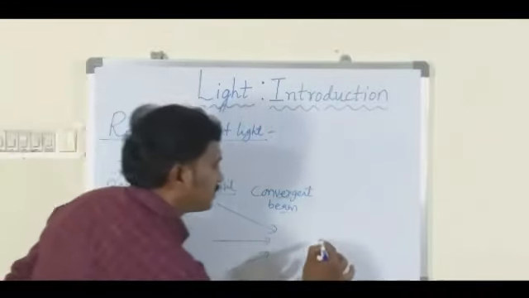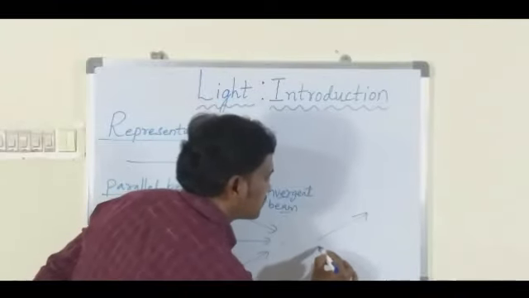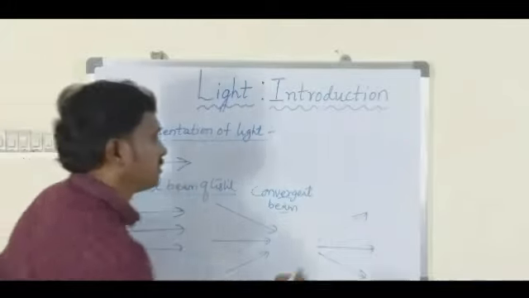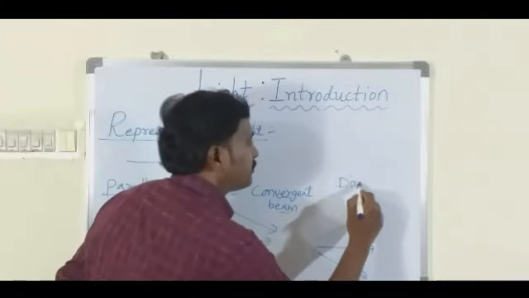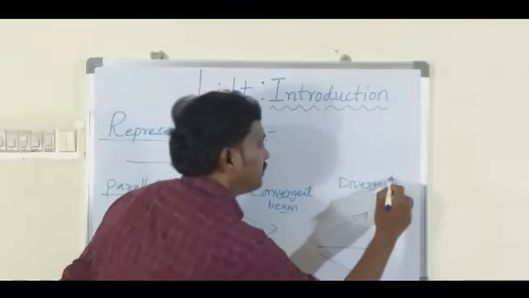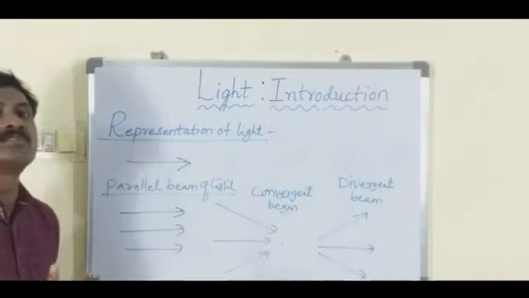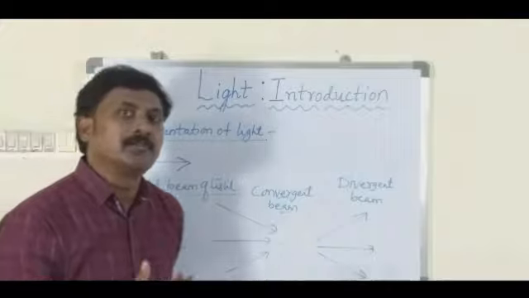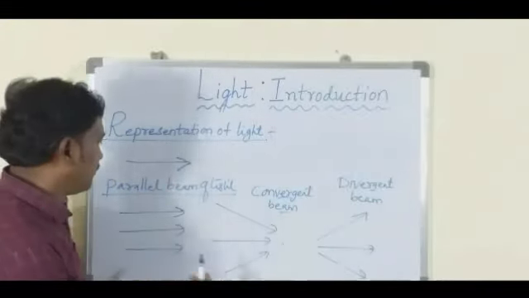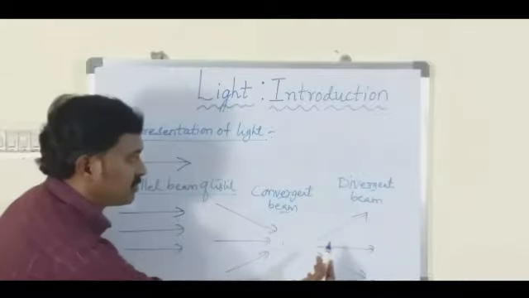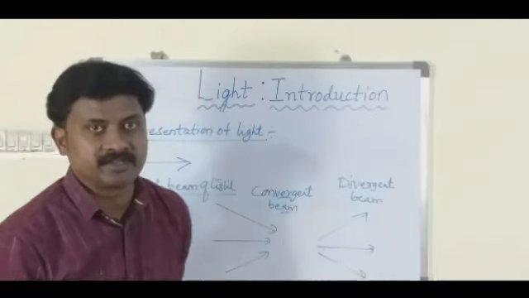Suppose you see the light rays are like this. We can see that the light rays are moving in different directions. We call this a divergent beam. So depending on the distance of the light source, we may get a parallel beam of light rays, a convergent beam of light rays, or a divergent beam of light rays.